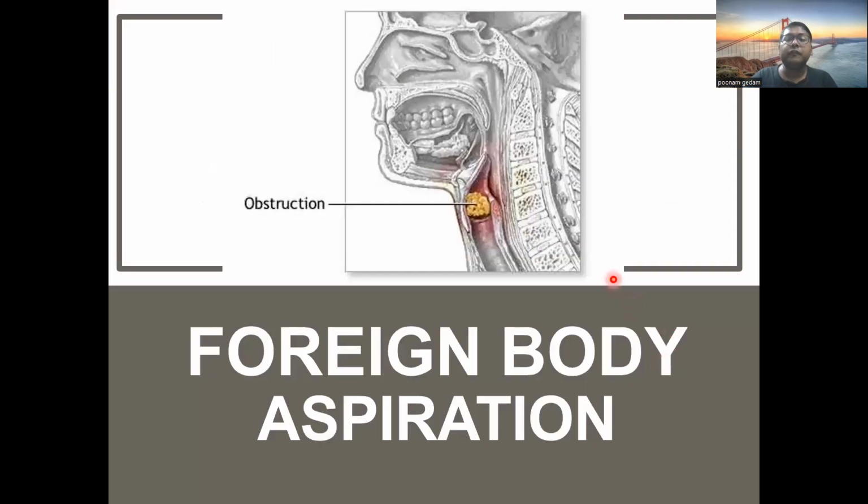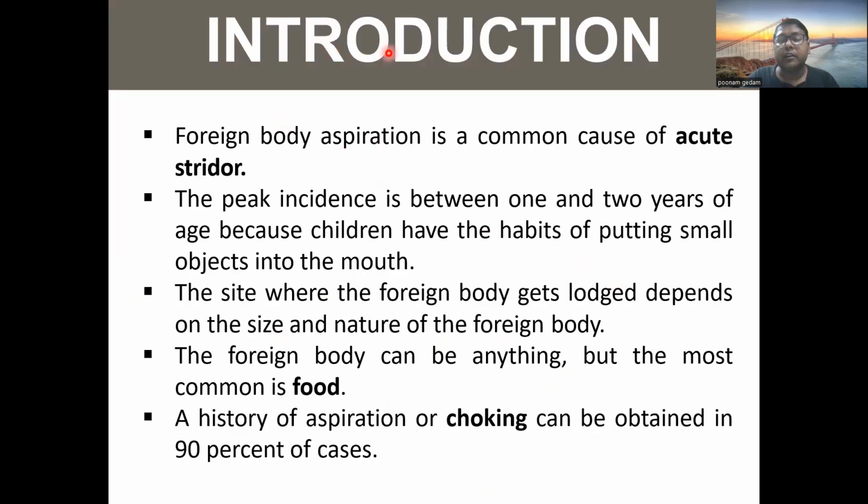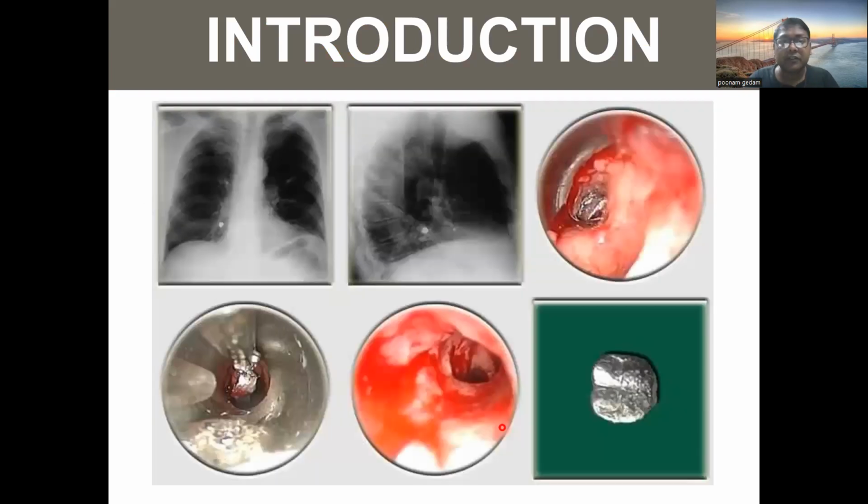So coming to foreign body aspiration. Foreign body aspiration is a common cause of acute stridor. The peak incidence is between 1 and 2 years of age because children have the habit of putting small objects into the mouth, plus they have the tendency to explore everything. The site where the foreign body lodges depends on its size and nature. The foreign body can be anything, but the most common is food. A history of aspiration or choking can be obtained in 90% of cases.